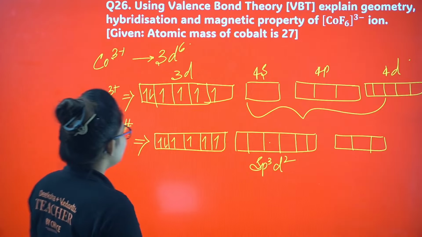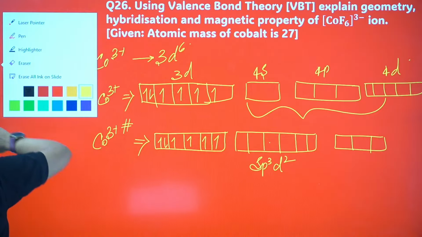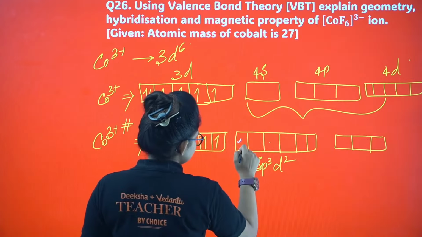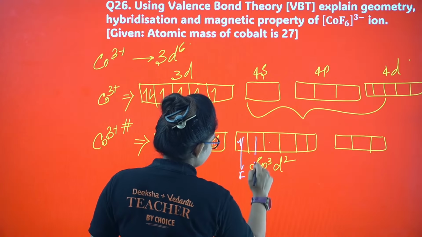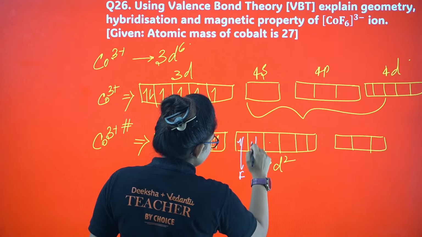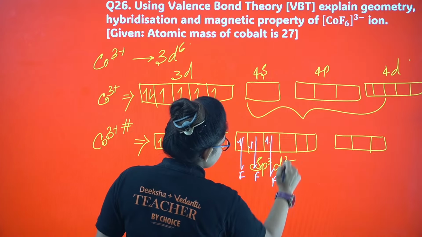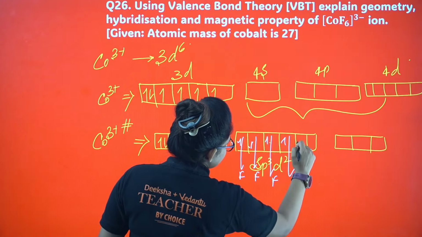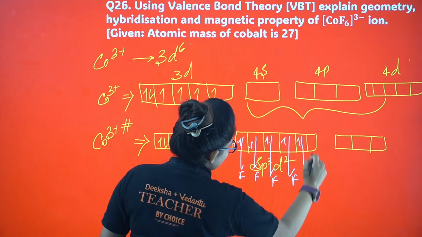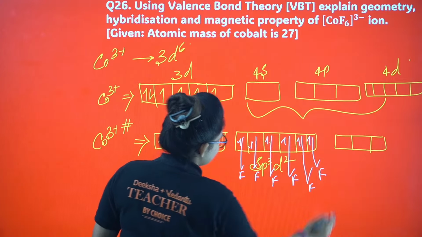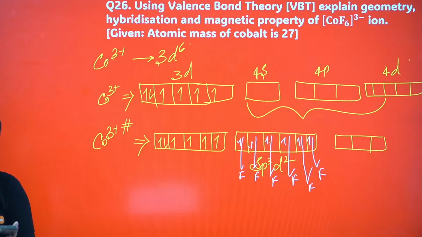Okay, so here my fluorine will come and it will make the bond. 1 fluorine, 2 fluorine, like that. The fluorine will make the bond.